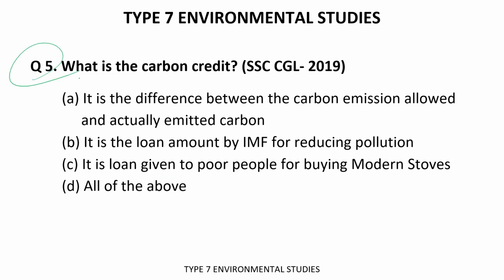The fifth question we have: what is carbon credit? A, it is the difference between the carbon emission allowed and actually emitted carbon. B, it is the loan amount by the IMF. IMF here stands for International Monetary Fund. C, it is a loan given to poor people for buying modern stoves. D, all of the above. 40 seconds I am providing you to answer this question, and your time starts now.